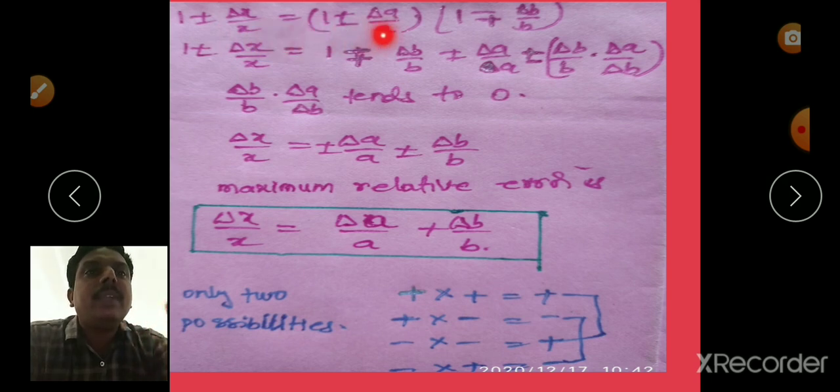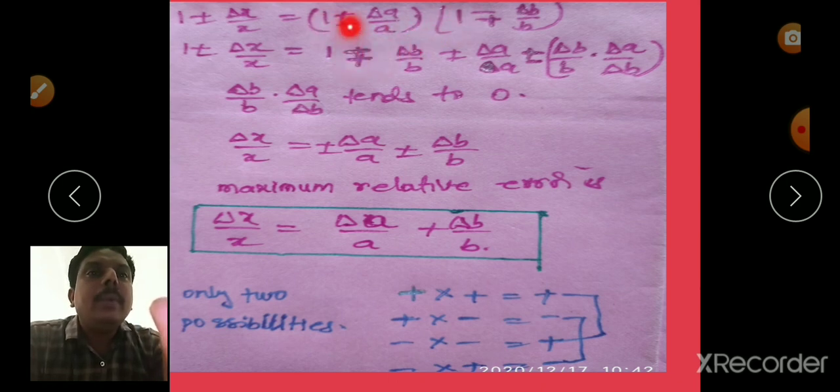into 1 minus plus or minus delta B by B. Multiply 1 with 1, that is 1.